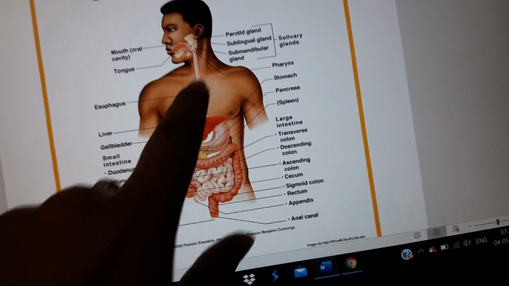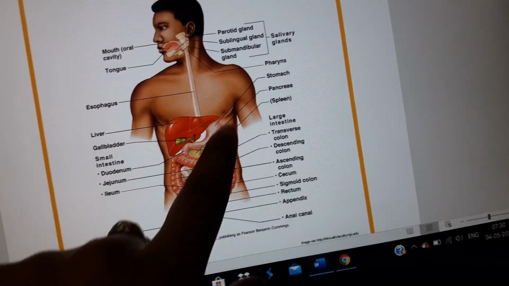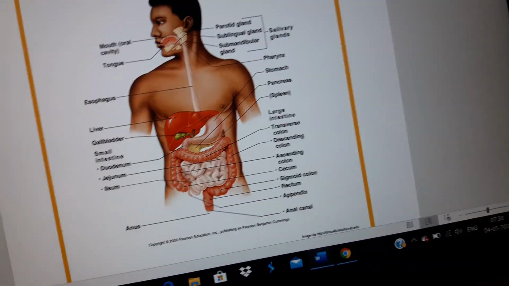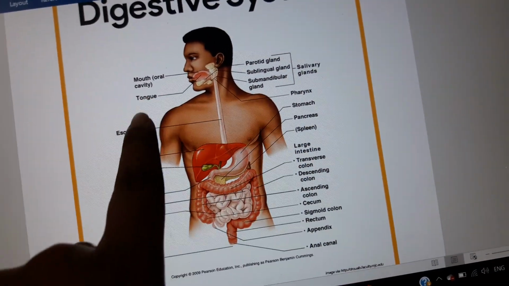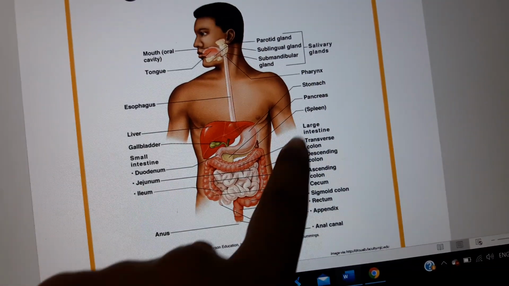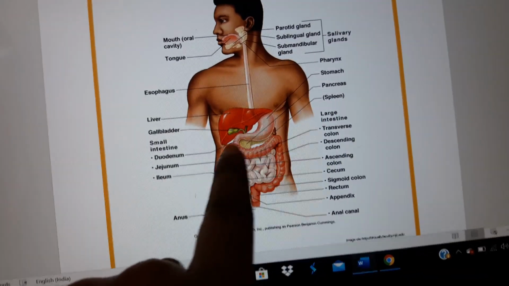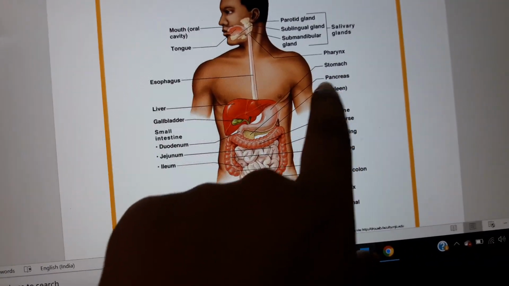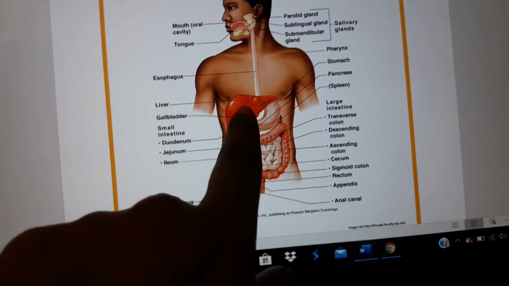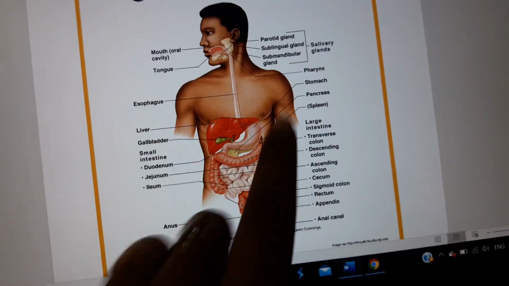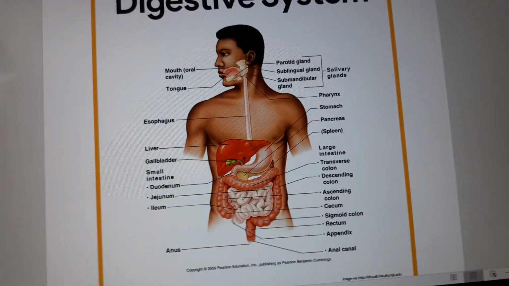And next, pharynx, esophagus and stomach, small intestine and large intestine. All these are the primary digestive organs. And the accessory organs we already discussed: the tongue, teeth and salivary glands, as well as pancreas, liver and gallbladder. Along with the tongue, teeth and salivary glands, the liver, gallbladder and pancreas are involved as accessory organs, which are helpful for digestion.